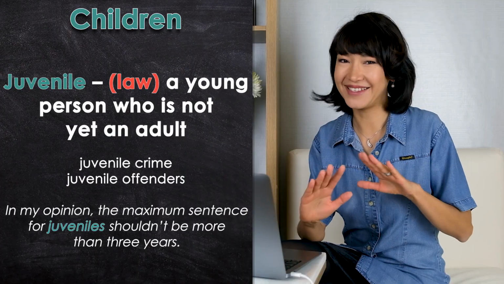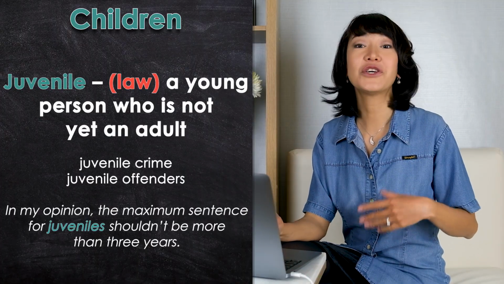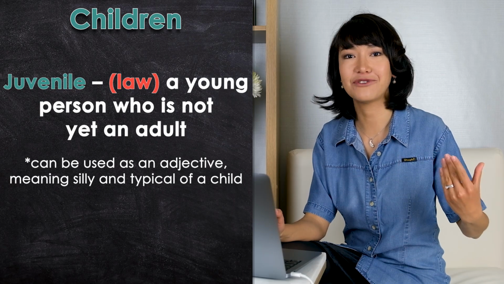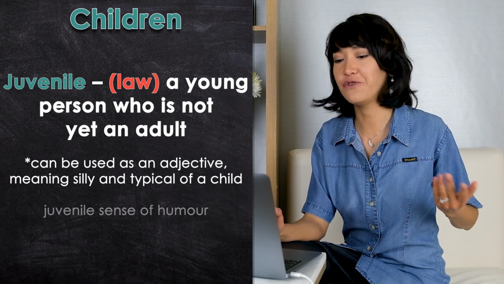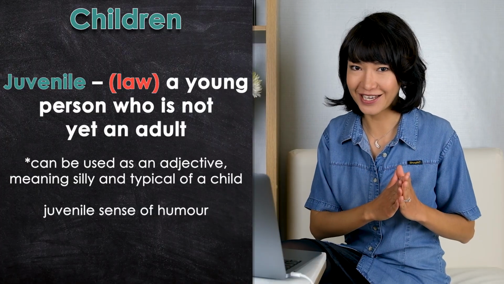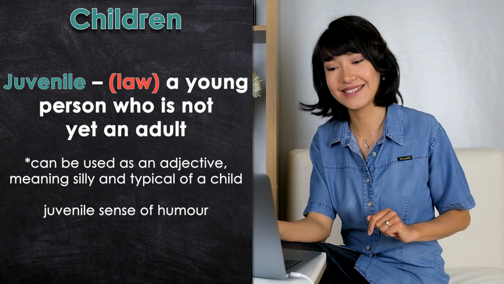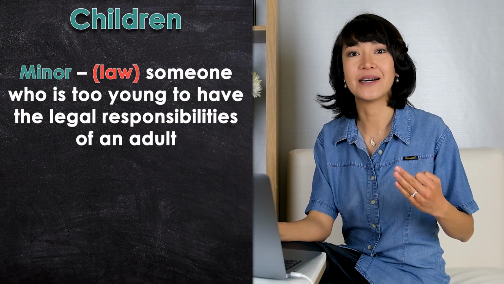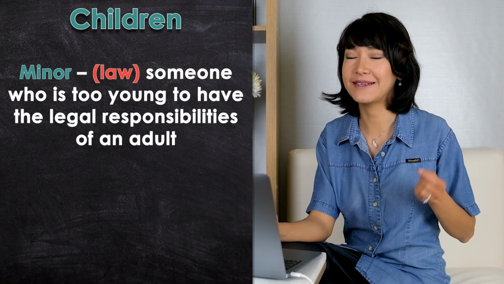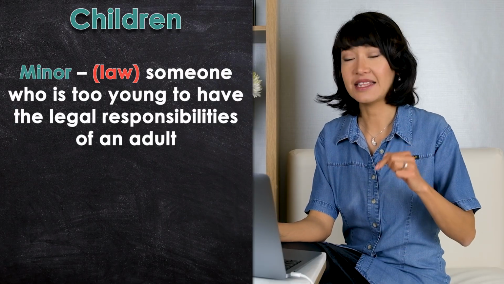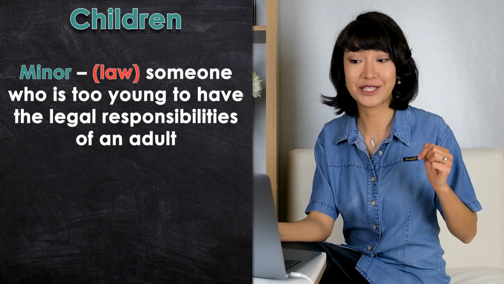So it's not the same as children. You can also refer to some silly actions by an adult as juvenile. Juvenile sense of humor, but again, that's not for your essay writing. Next, a minor. That's someone who's too young to have the legal responsibilities of an adult. And again, it's used in the legal context.